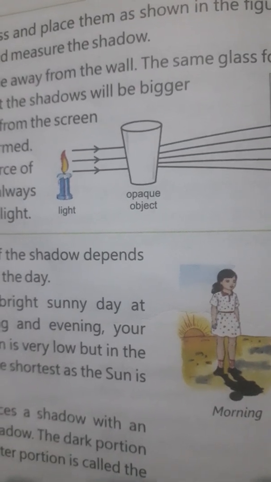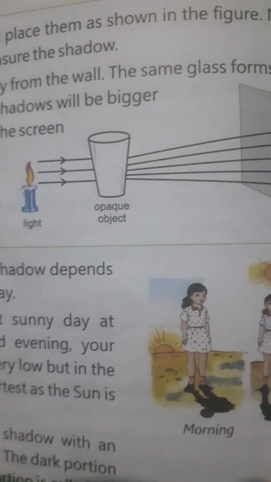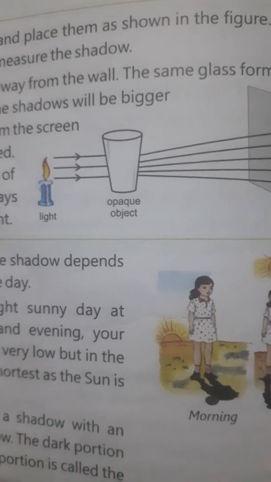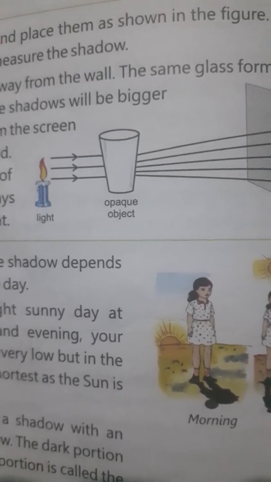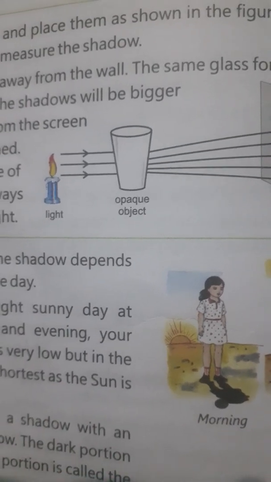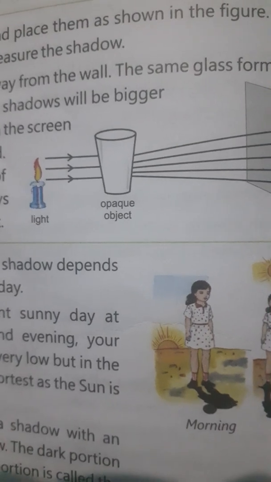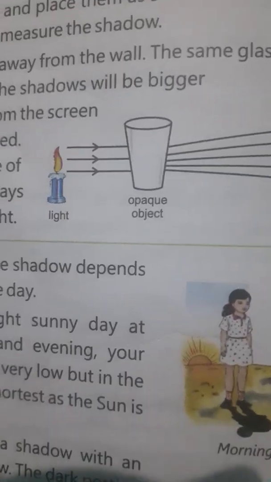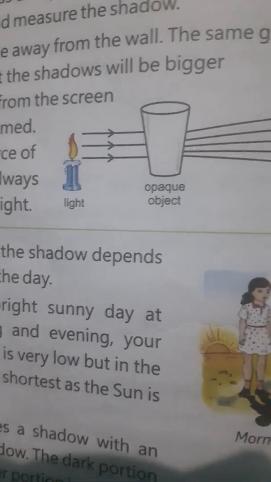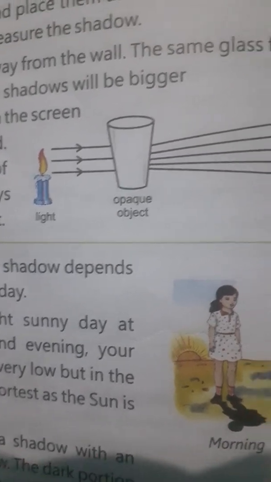Now what is the nature and size of the shadow? So basically the nature and size of the shadow depends on the size of the object, how big or how small the object is, and also the source of light, meaning what intensity of light is passing through, how bright the source is. Now the distance between the object and the source of light also matters, that is, the distance between any opaque object and the source of light.